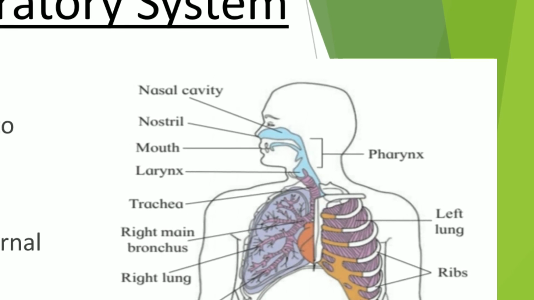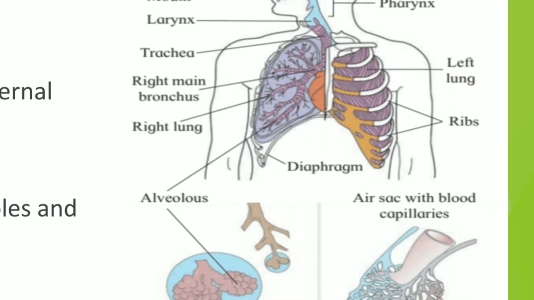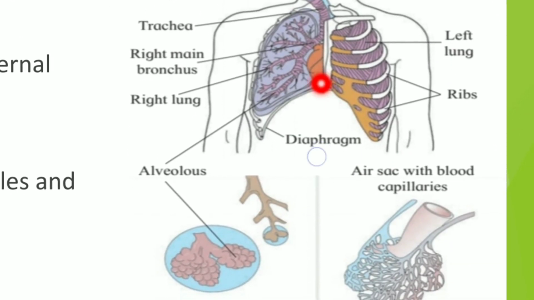Now see the different organs which are present in the respiratory system. It is the nasal cavity, which is the part of the nose, nostrils, which is the initial part of the nose, mouth, larynx, then pharynx, trachea, right and left lungs. These are the various parts of the respiratory system.